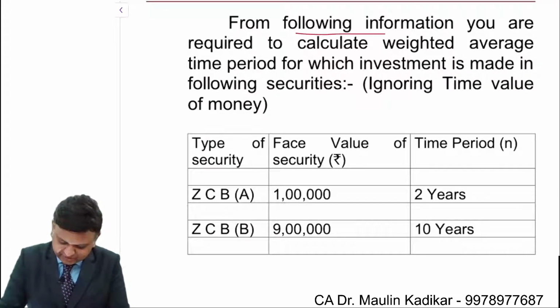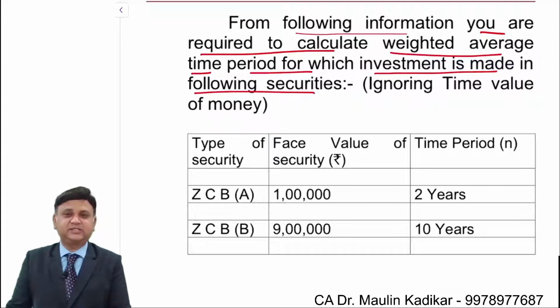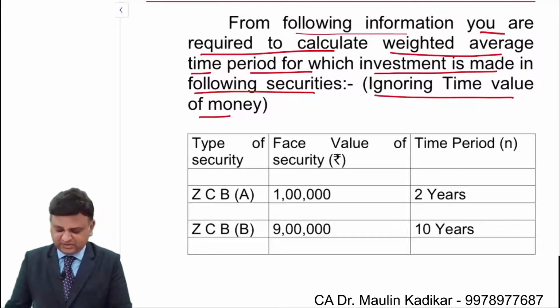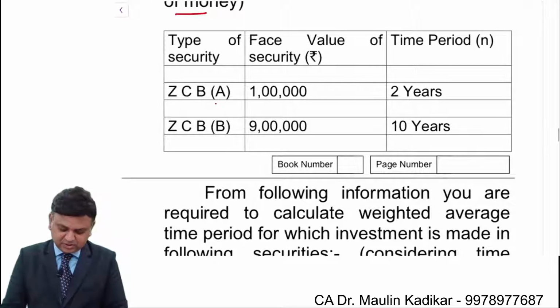From the following information, you are required to calculate the weighted average time period for which investment is made in the following securities, ignoring the time value of money concept. That is the question.